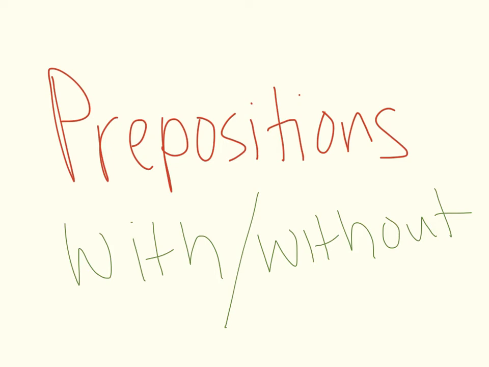Okay, amigos, today we are going to talk about prepositions, but not all the prepositions, only the prepositions that mean with and without. We already know that con means with. So if I ask for, for instance, un taco con guacamole y queso, I want a taco with guacamole and cheese.